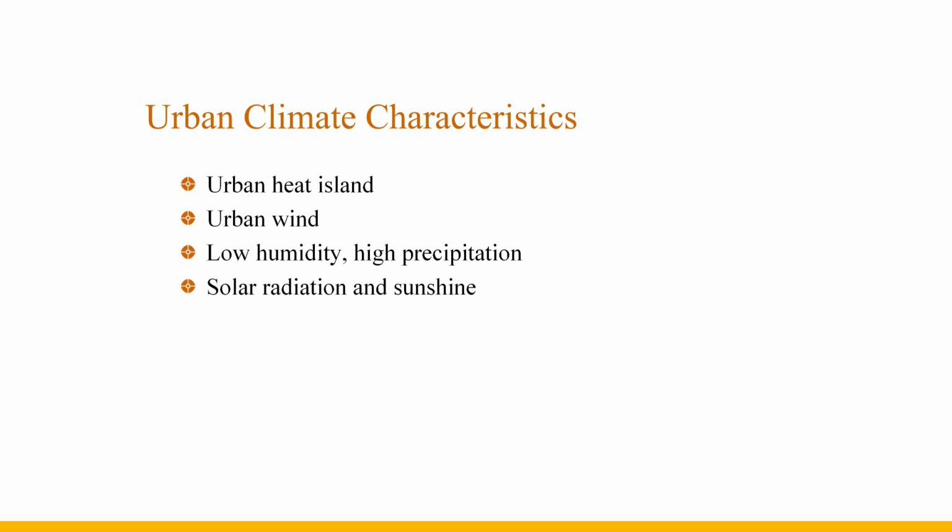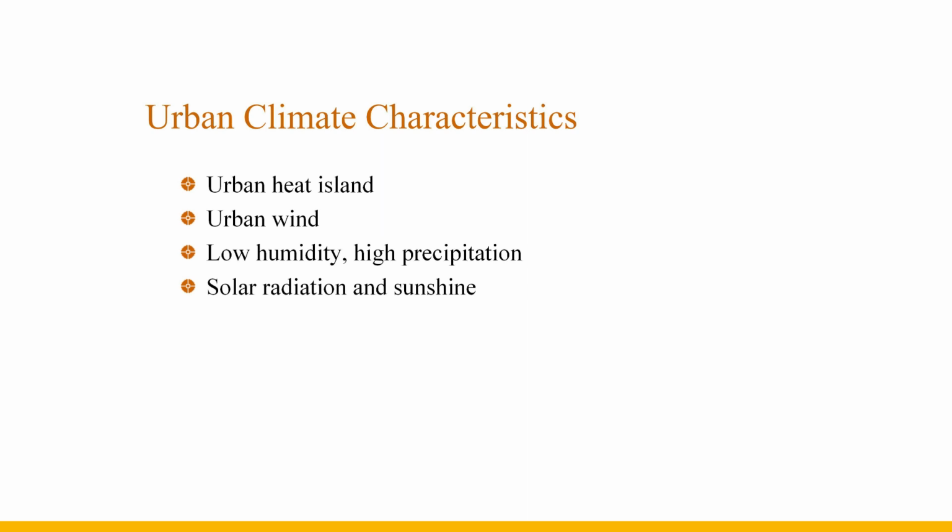3. Low humidity and loss of precipitation. Due to a large number of buildings and a large area of hard road pavement, the natural evaporation in the city is reduced. The absolute humidity and relative humidity of the air are larger than those in the suburbs, and the daily fluctuation pattern is also different from that in the suburbs. However, due to the higher concentration of dust in the air in urban areas, fog and cloud cover are higher than in suburban areas, and there is more precipitation than in suburban areas.